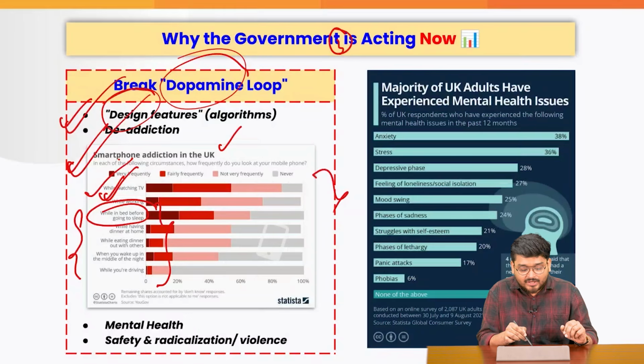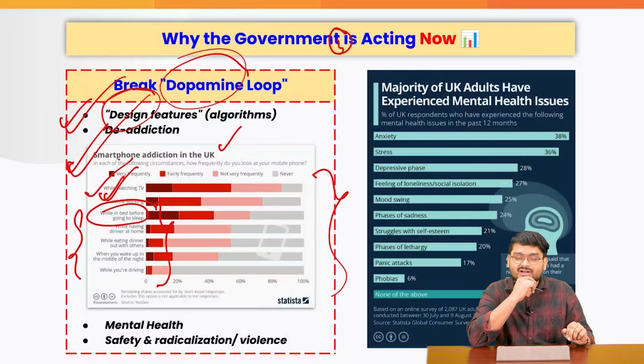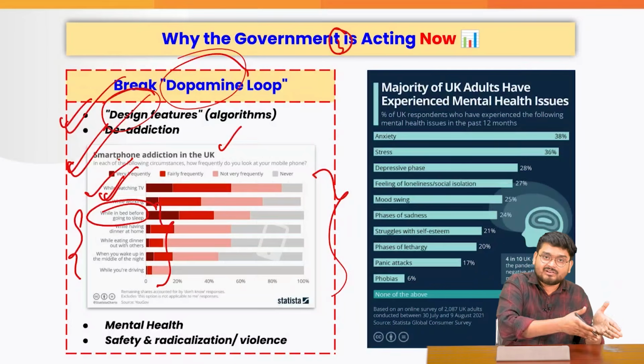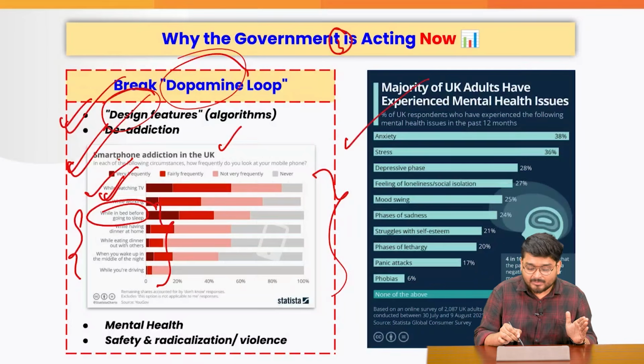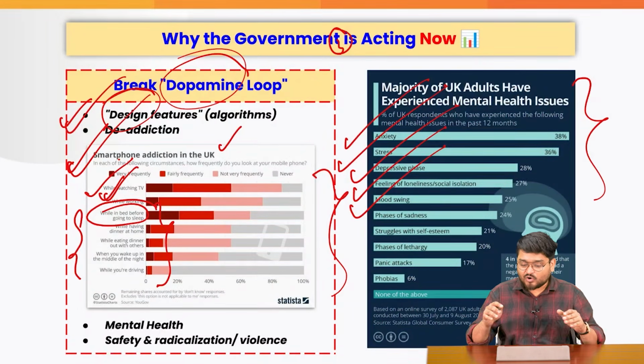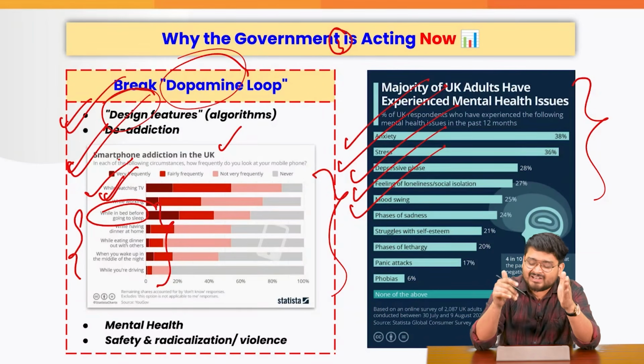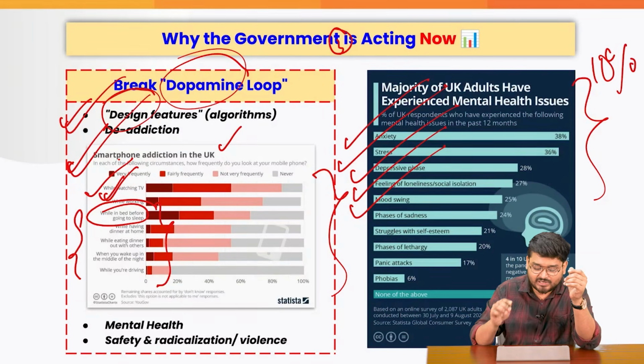So this is not a matter of laughter or comedy or something like that. This is a very serious concern, because when these children become adults, they will be suffering from anxiety, stress, depression, loneliness, mood swings. Now guys, all of your life problems can be solved at least by 10%, right, if you reduce your social media consumption.